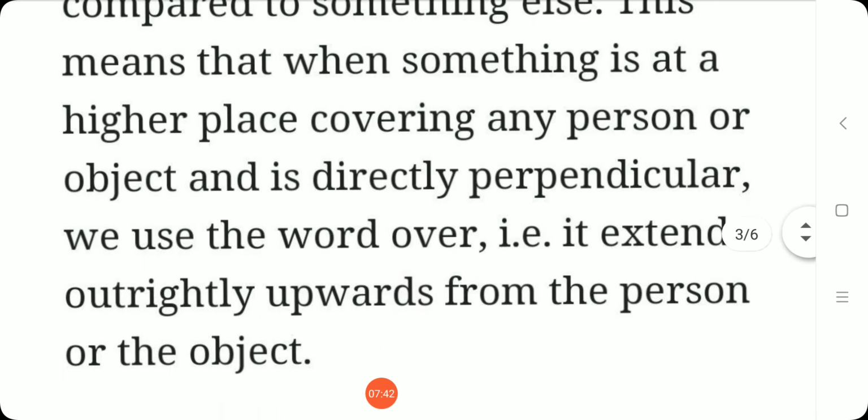This means that when something is at a higher place covering any person or object and is directly perpendicular, we use the word over. That is, it extends outrightly upwards from the person or the object.